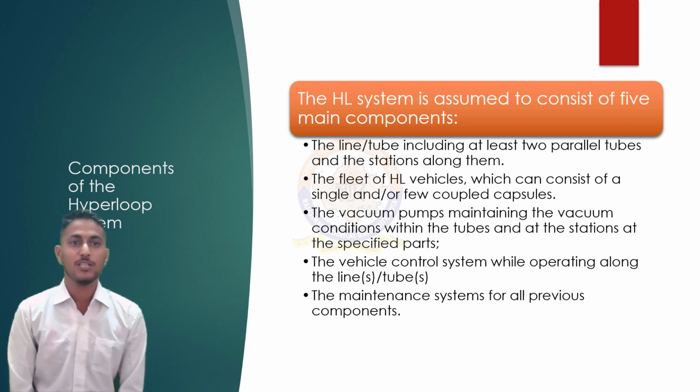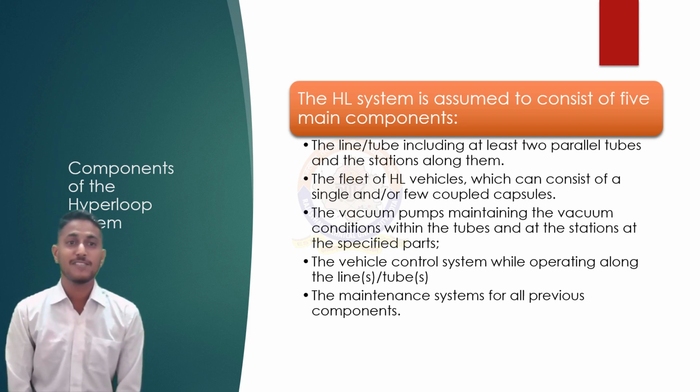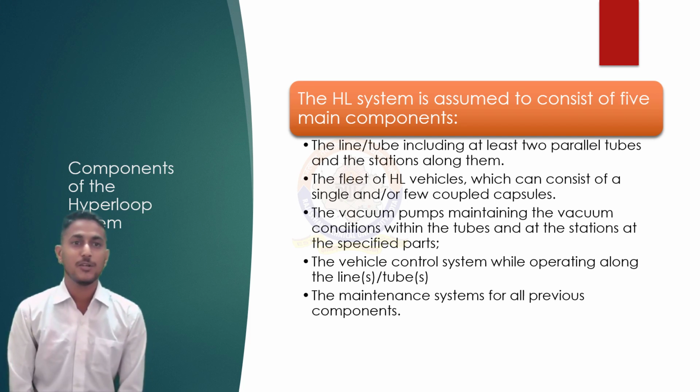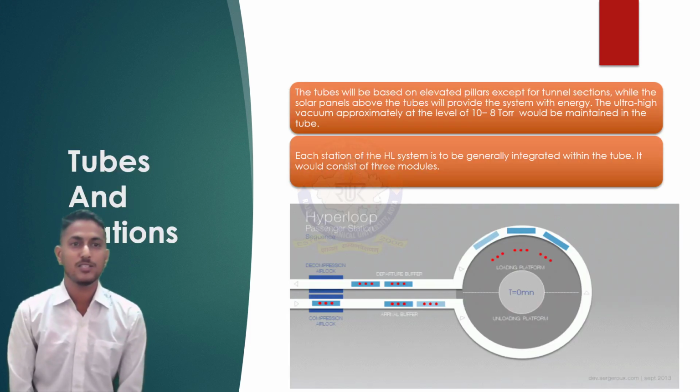Now coming to the components of the Hyperloop transportation system, it has 5 components. That is first, tube system and stations. Second is the passenger carrying capsules. And third is the vacuum pump system, vehicle control system, and the maintenance department. Now we will discuss in brief about the tubes and stations. The tubes will be based on elevated pillars except for tunnel sections, while the solar panels above the tubes will provide the system with energy.